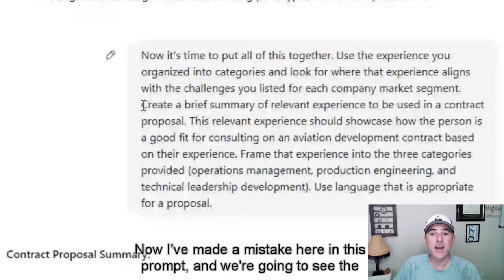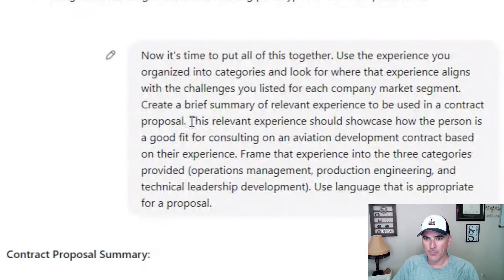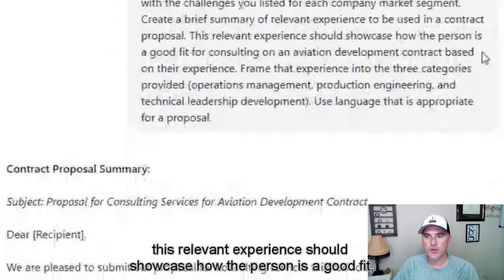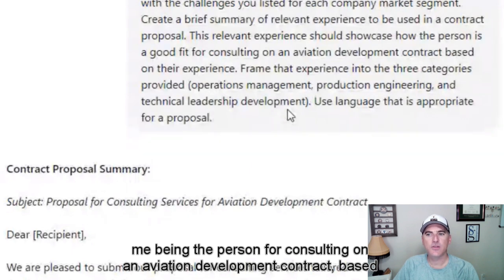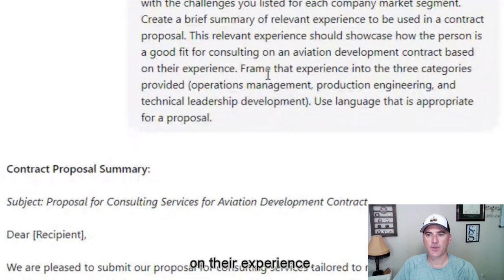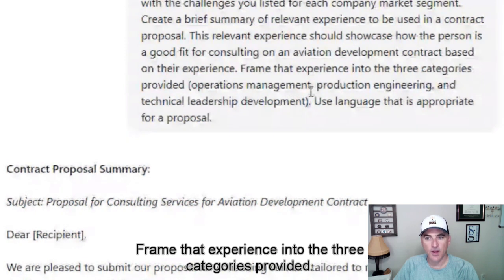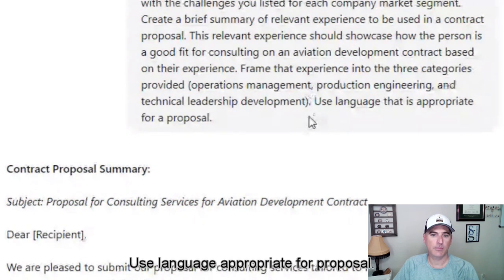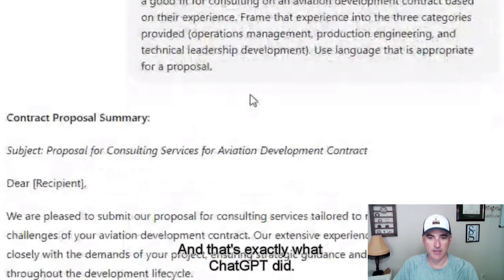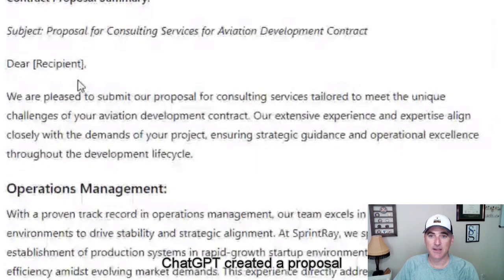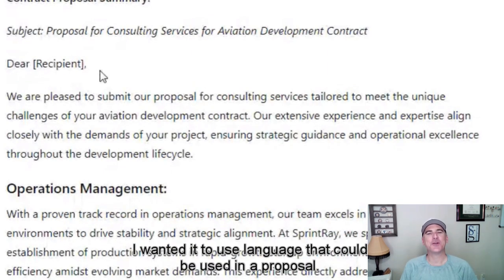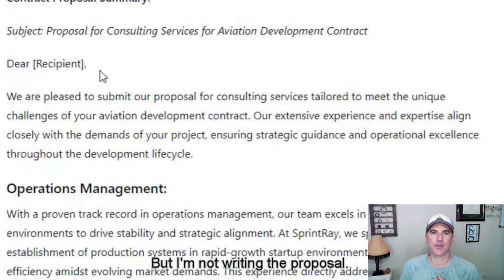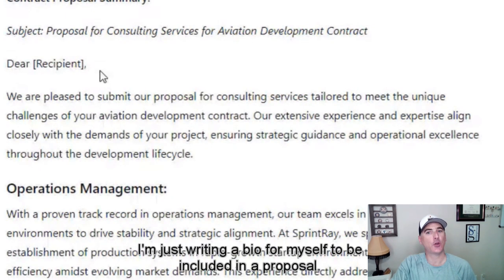Now, I've made a mistake here in this prompt, and we're going to see the result of that in just a moment. I continued my prompt, though. This relevant experience should showcase how the person is a good fit, me being the person, for consulting on an aviation development contract based on their experience. Frame that experience into the 3 categories provided. Use language appropriate for proposal. And that's exactly what ChatGPT did. In fact, ChatGPT created a proposal, which is not what I was intending. I wanted it to use language that could be used in a proposal, but I'm not writing the proposal. I'm just writing a bio for myself to be included in a proposal.